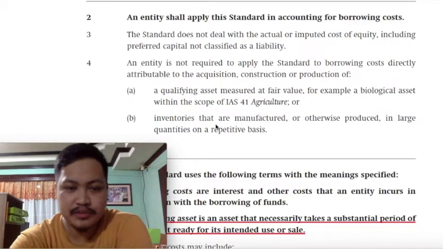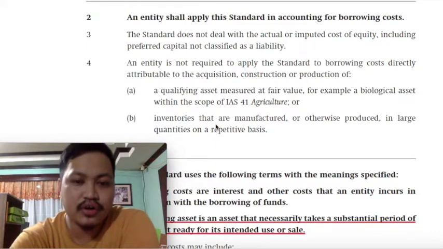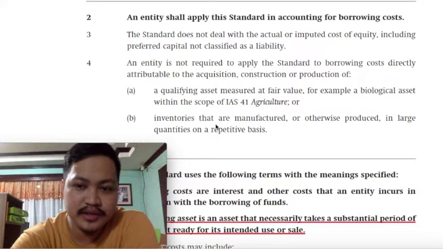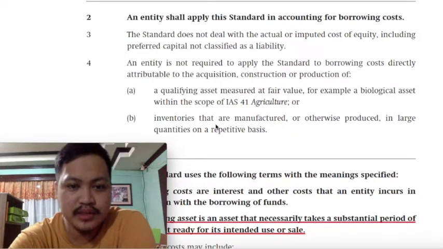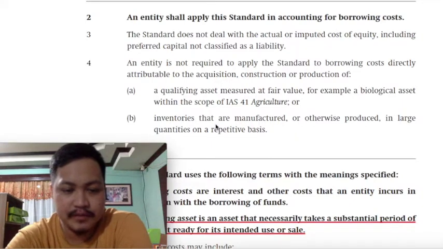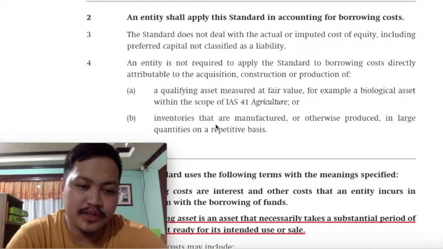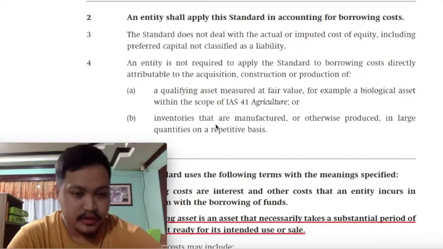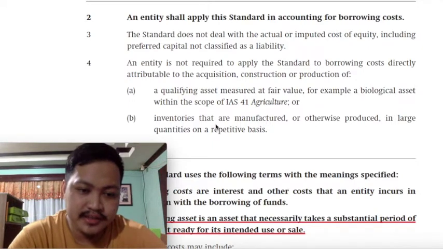Another instance in which the provisions of PAS 23 are not to be applied is with regard to inventories that are manufactured or otherwise produced in large quantities on a repetitive basis. A good example for this one, class, would be your condominium units. In the construction of your condominium units, class, the interest on the funds used to construct the condominium units may be capitalized.